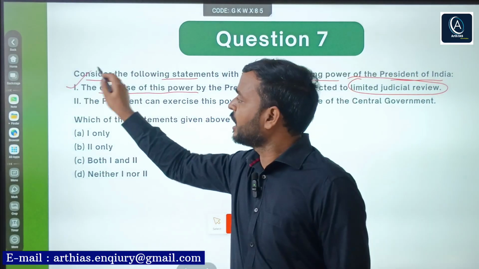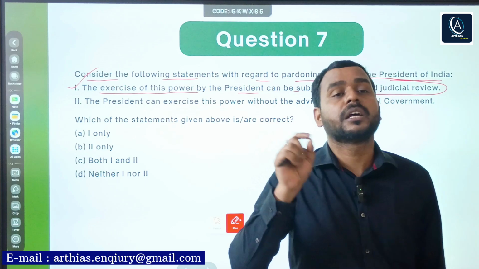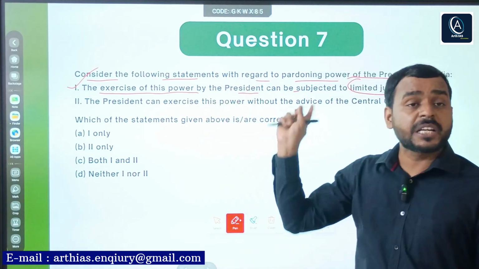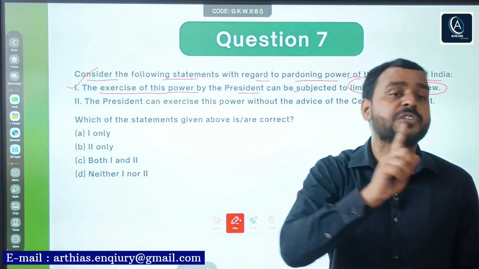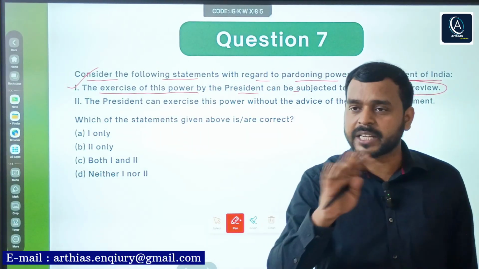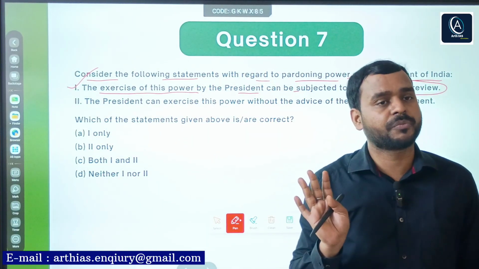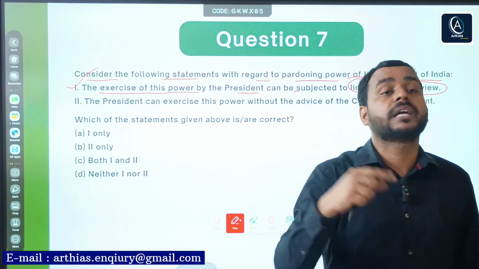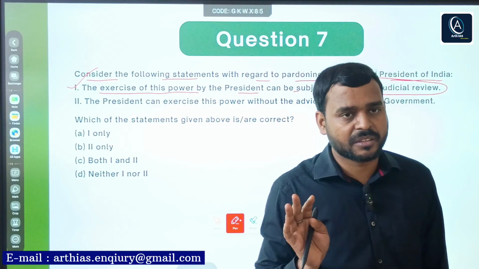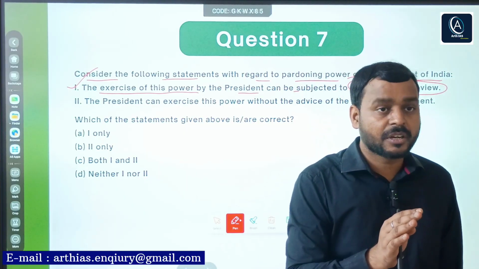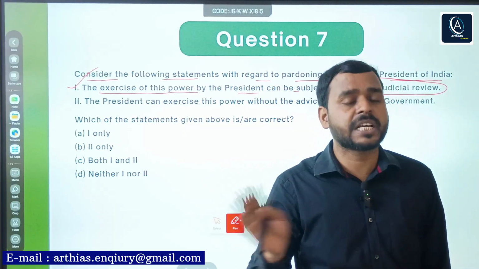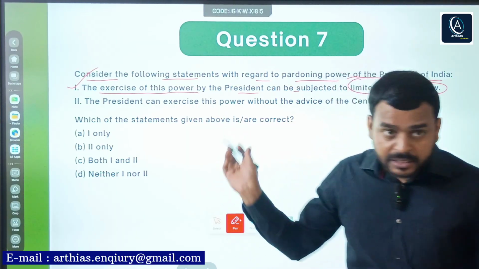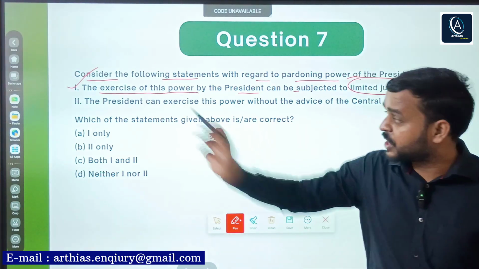Yes, for example, in several cases, Supreme Court has upheld that pardoning power of President is subject to limited judicial review. In general sense, it cannot interfere, but it has limited judicial review. Why? For example, if the President has used the pardoning power with malafide intention or politically motivated, or he or she has ignored the important facts, then there is limited judicial review. So this statement is correct.